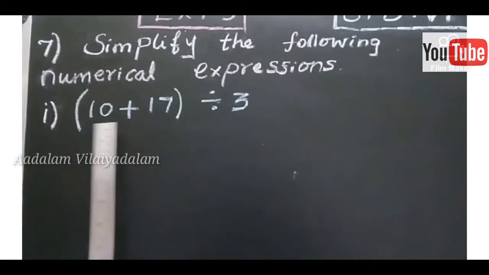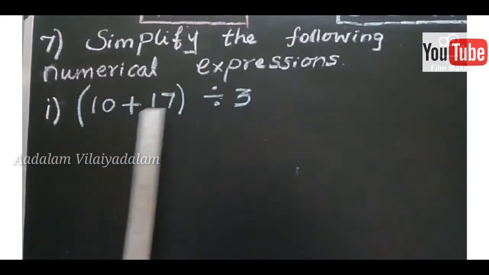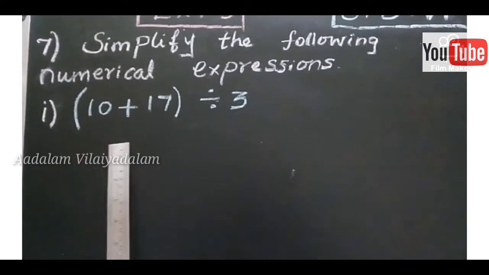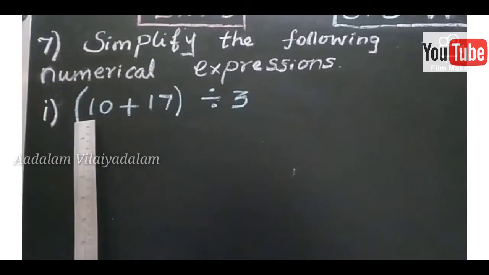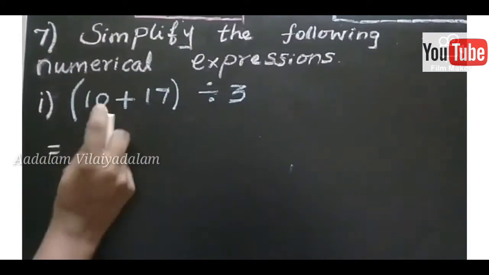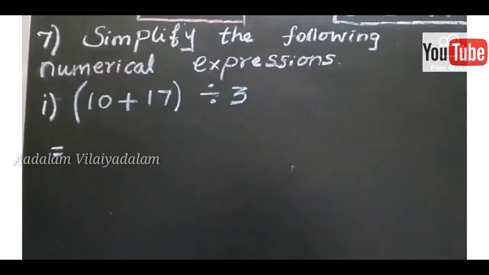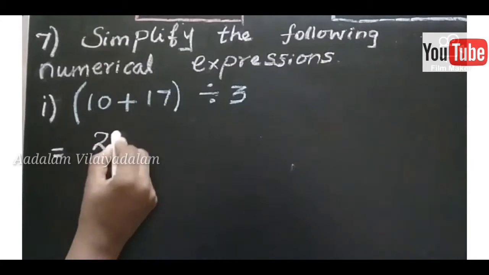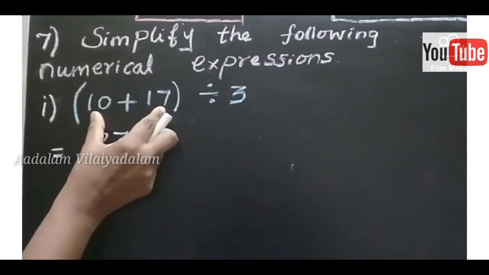7th question, simplify the following numerical expression. The first question, 10 plus 17, all divided by 3. You already know the BODMAS rule. In the BODMAS rule, the first preference is to brackets only. So first you find the inner bracket. What is the answer? 10 plus 17 is 27. So the first bracket is over.